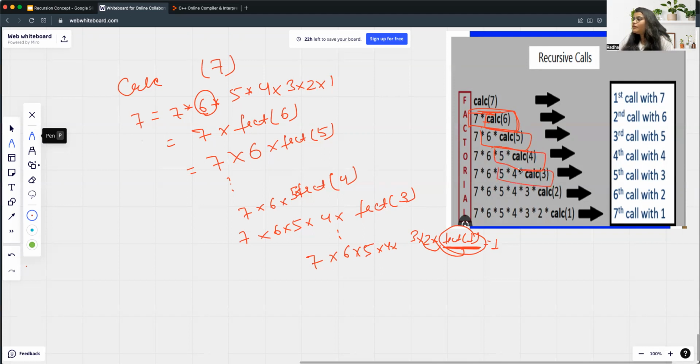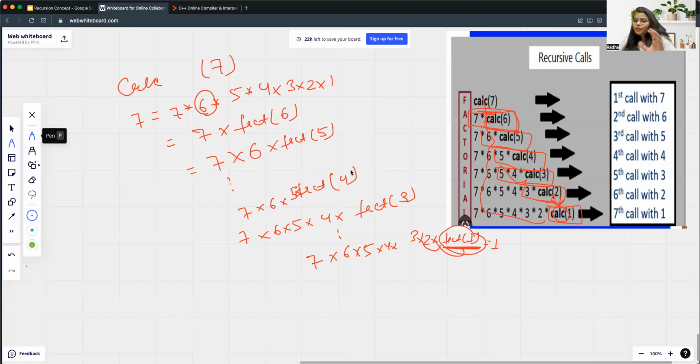So we are dividing it, right? We are dividing it up to a smaller version, up to the factorial of 1. And here we know the result. So our job is done and we can return it, right?